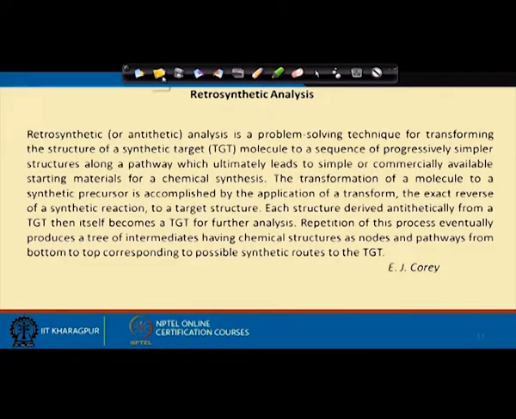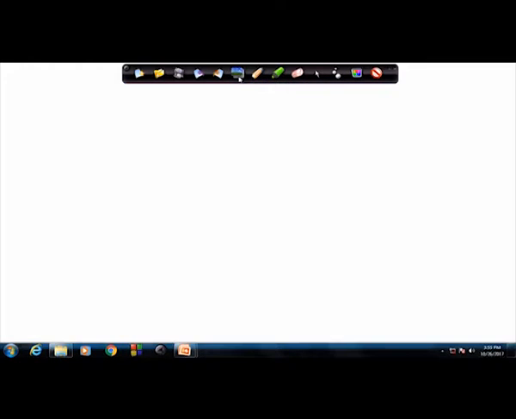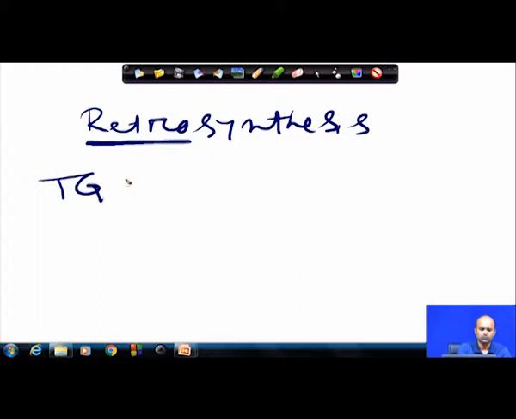Now, what is retrosynthesis? As I said earlier, retrosynthesis is basically the way of thinking back. The term retro basically gives you a backward approach. You have a target molecule, which could be anything.